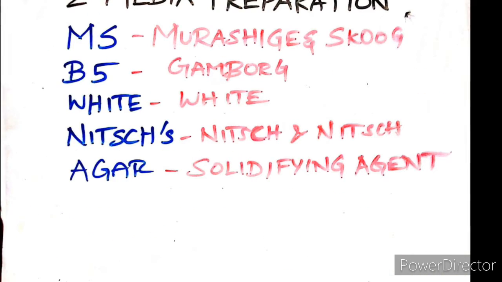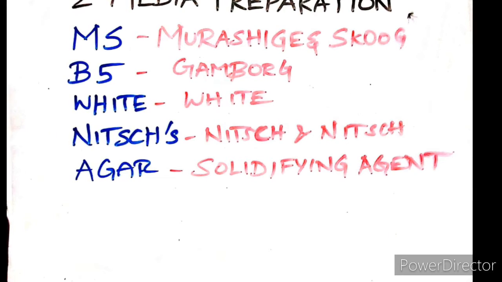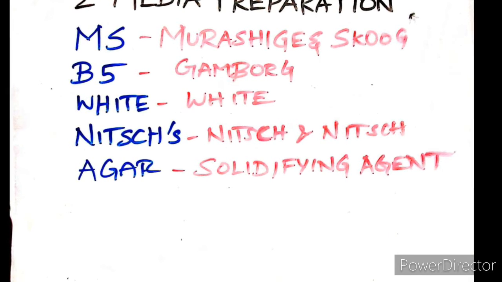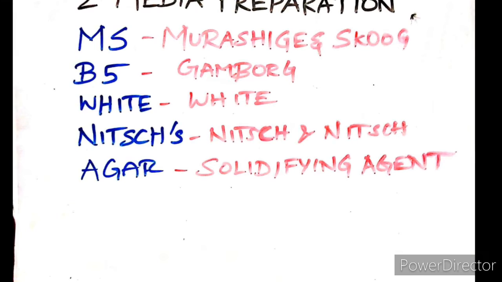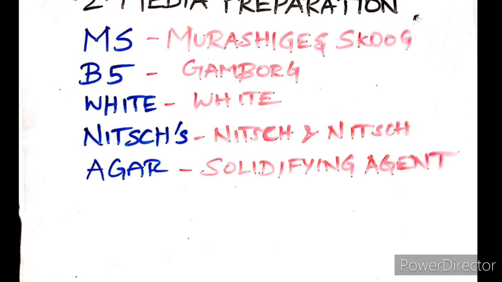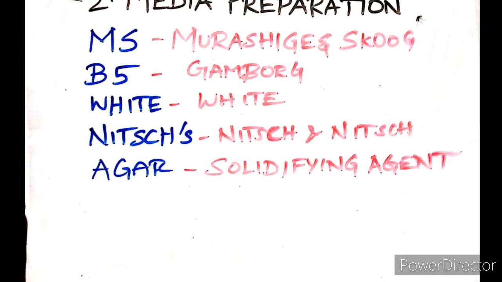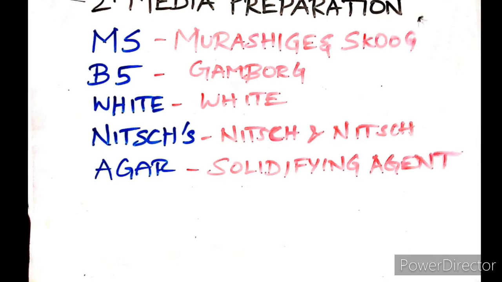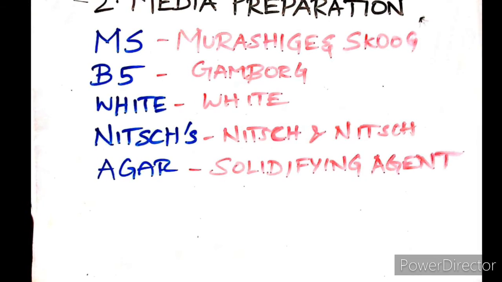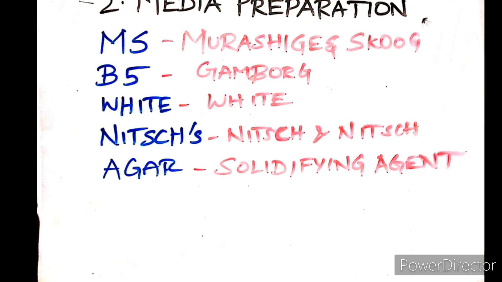Right. The next one is media preparation. The success of tissue culture lies in the composition of the growth medium, plant growth regulators, and culture conditions such as temperature, pH, light, and humidity. No single medium is capable of maintaining optimum growth of all plant tissues. Suitable nutrient medium as per the principle of tissue culture is prepared and used.